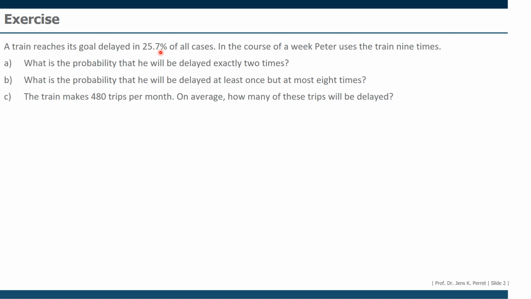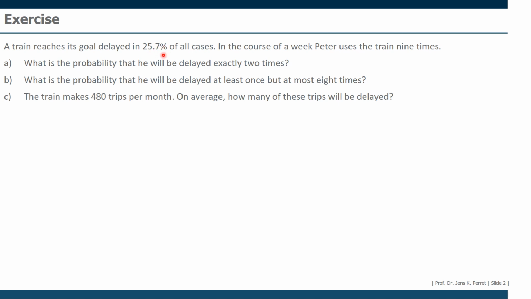So if the probability is fixed, if nothing changes independent of how many I observe, then we're always having a binomial distribution. But we can also say, well, if I take a closer look at one train, this does not have any impact on the chance for a delay for the other trains.